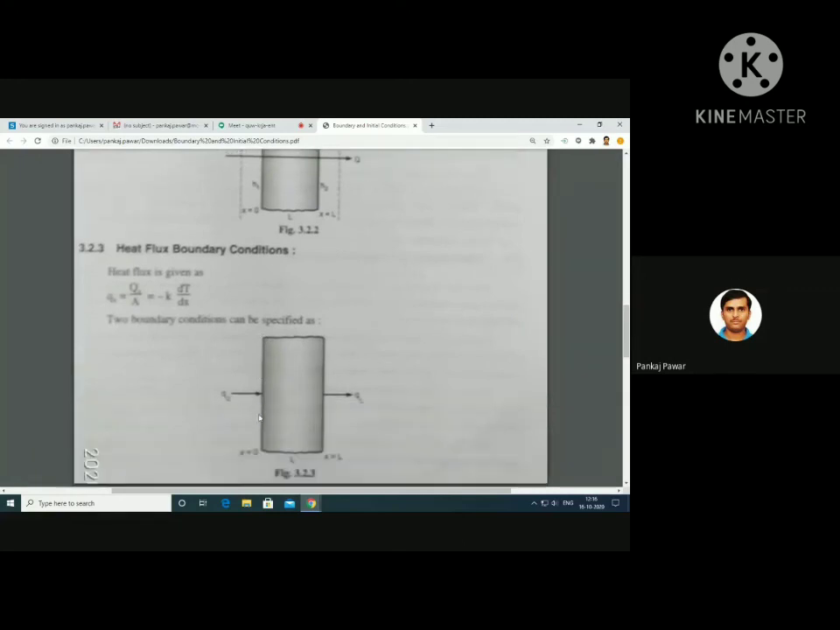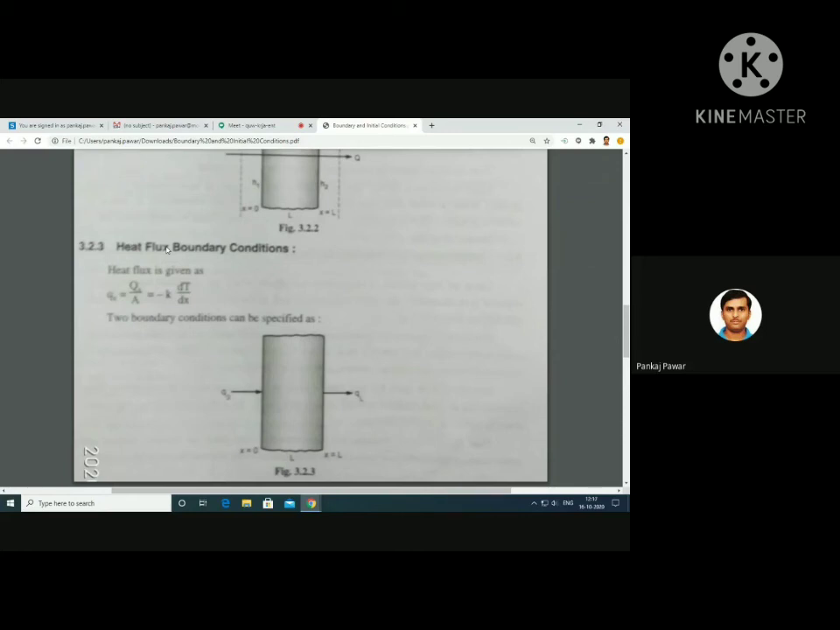So next to this, you can have the heat flux boundary conditions. What is heat flux? Can anybody tell me? You can unmute the mic and tell. What is heat flux? Capital Q, that is heat transfer rate per unit area, is nothing but the heat flux.